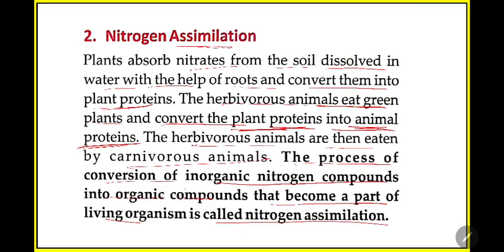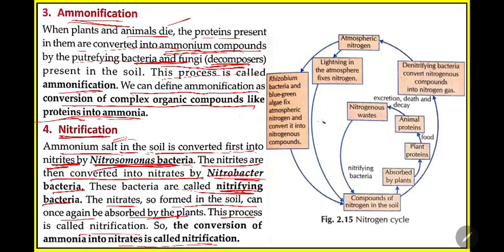Next step, from the soil the nitrogen is taken up by the plant through roots, and plants convert this into plant proteins, and then plants are eaten by animals. So this becomes a part of living things. This is known as nitrogen assimilation. Then ammonification: when the plants or animals die, decomposers will decompose them and return the nitrogen in the form of ammonium salt.